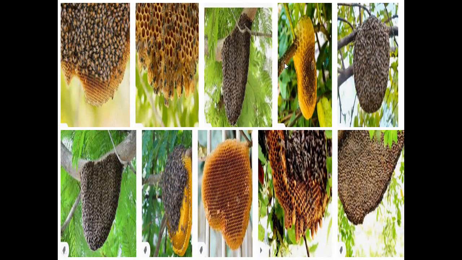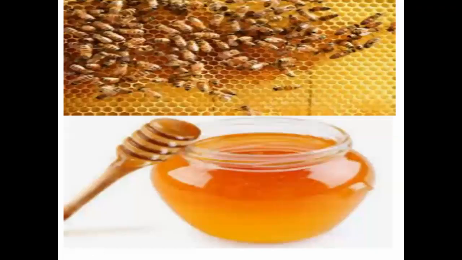You can see a small comb on small branches. If it is a big branch of the tree, there will be a big comb. It will not only be on trees, it will be on buildings also, as we can see in this college building. So this is called a honeycomb. When you extract it, after putting smoke and so on, there is a different process to remove the bees from their comb, and later on the honey is extracted from the honeycomb.